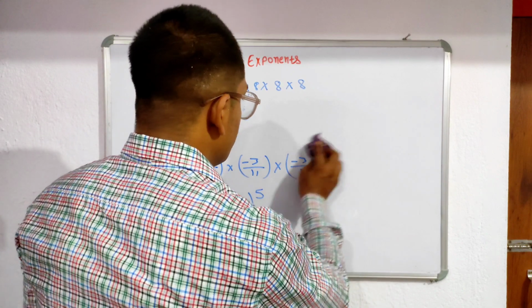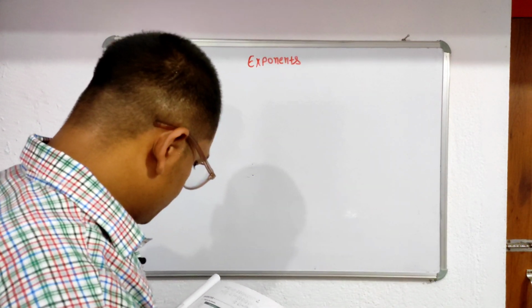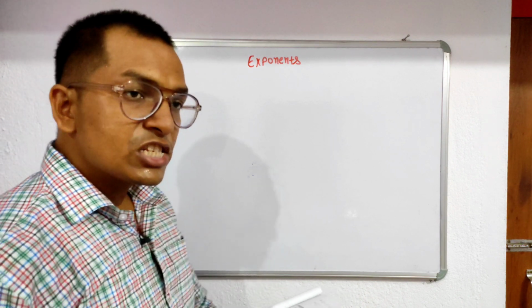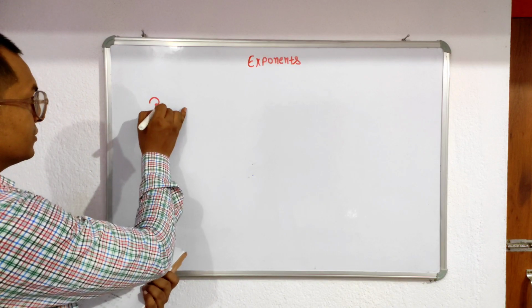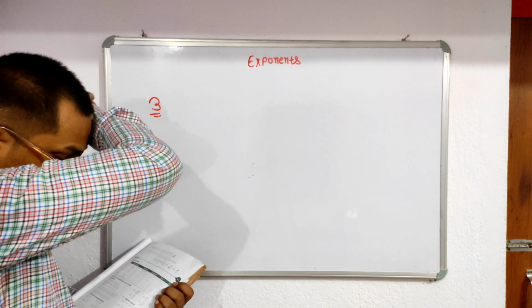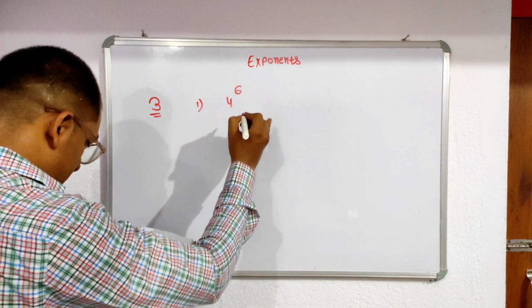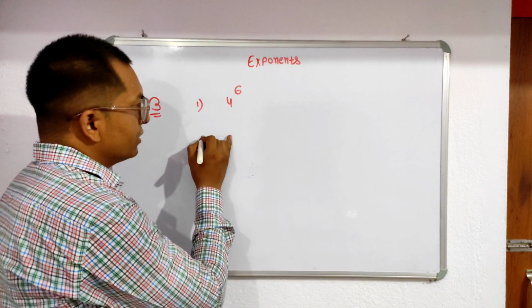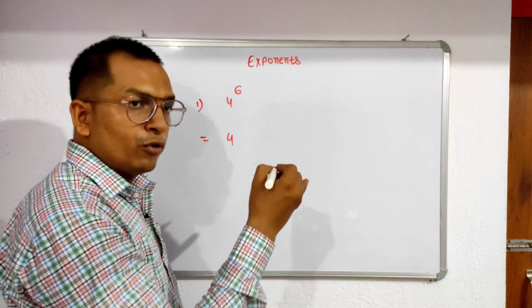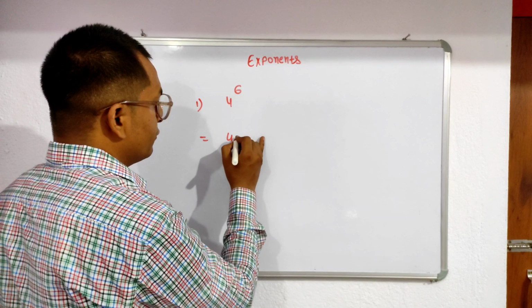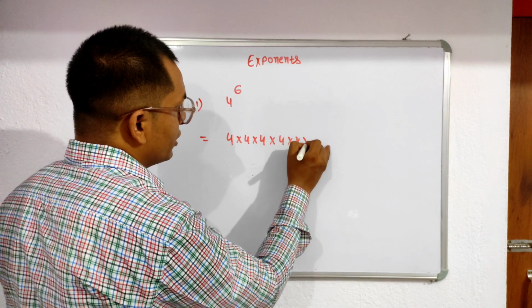So come to question number 3. Question number 3 is write the expanded form of. The first one is 4 to the power 6. So you just expand it. That means you write 4 into 4, how many times? 6 times. So you write 4 into 4 into 4 into 4 into 4 into 4.